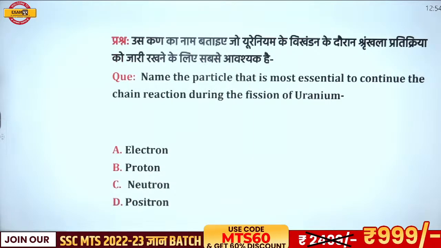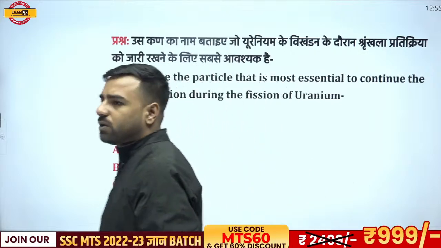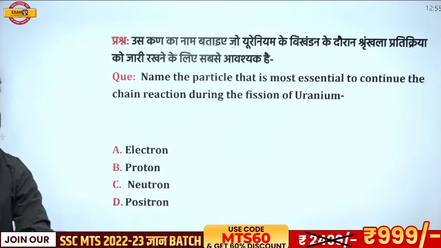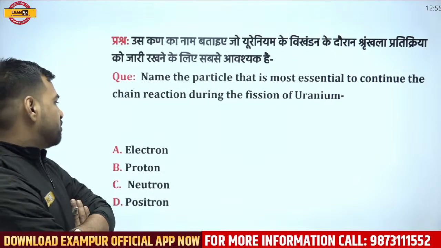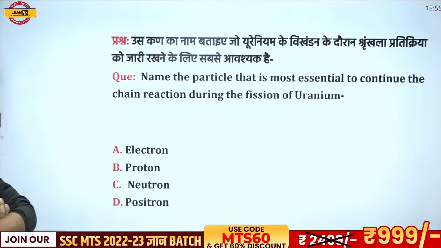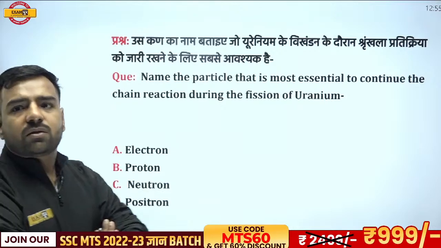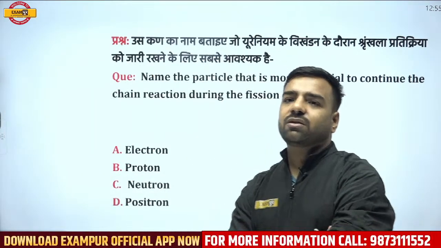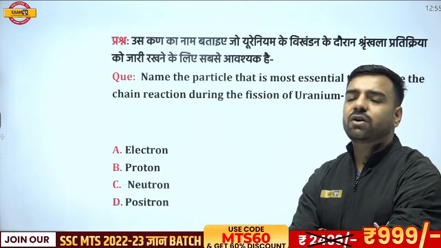Next, name the particle that is most essential to continue the chain reaction during the fission of uranium. What do you think? We have four options here: electron, proton, neutron and positron. We have just discussed that particular part. During this fission process, what is actually required? Particle which is most important to continue the chain reaction during the fission. What is the correct answer? So we have Trinesh here with option number C. Saurav is going with neutron. Akleshwar, your answer is still pending. Shantu, what do you think?